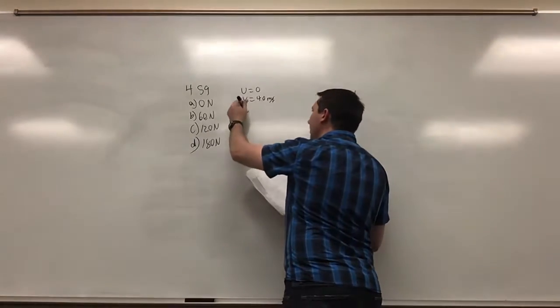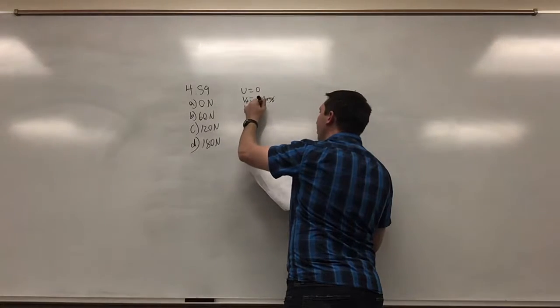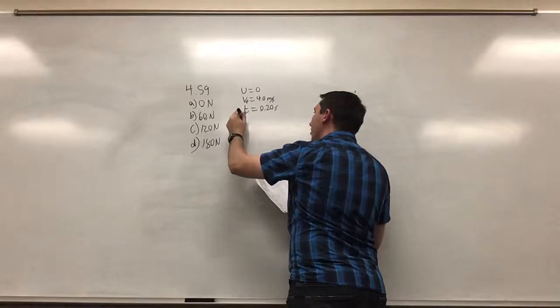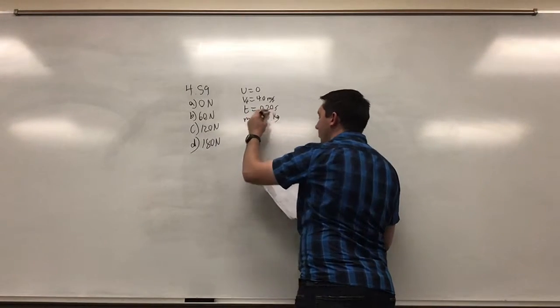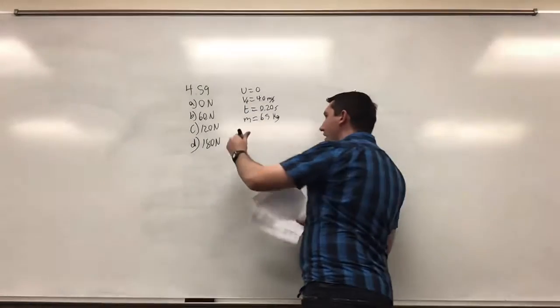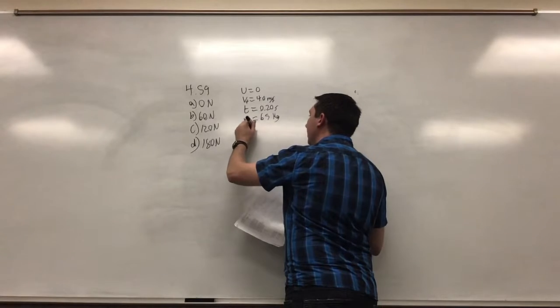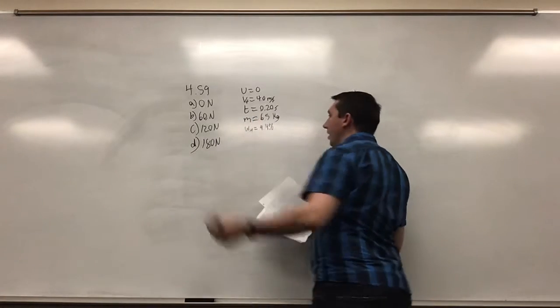The time that it takes to change is 0.2 seconds. The mass of the dancer is equal to 65 kilograms. And that the weight of the head is 9.4% of the total mass.